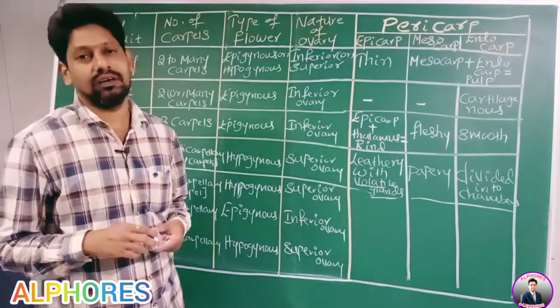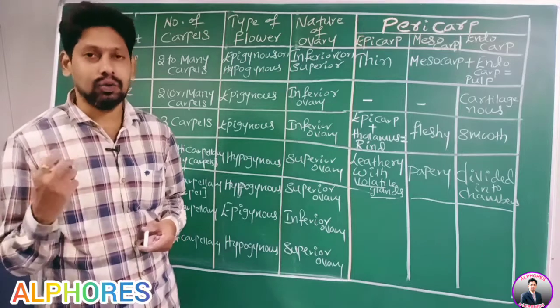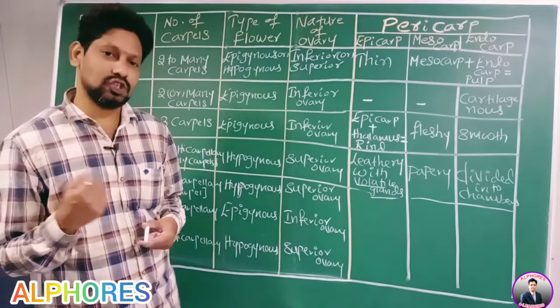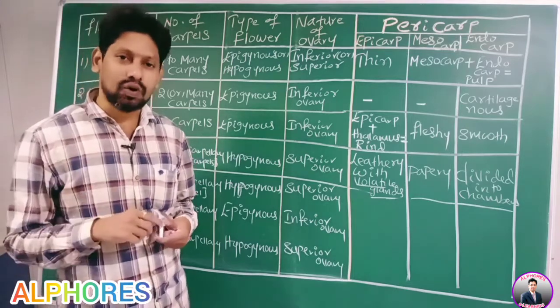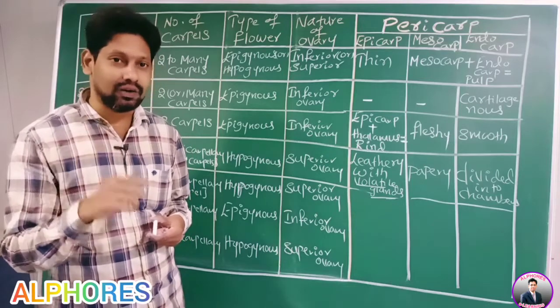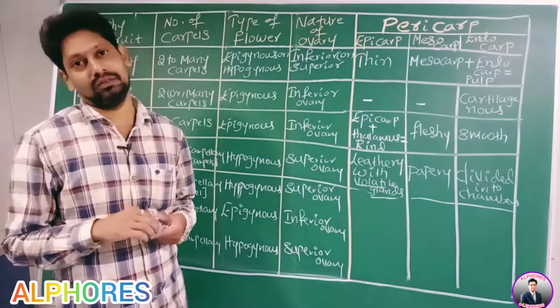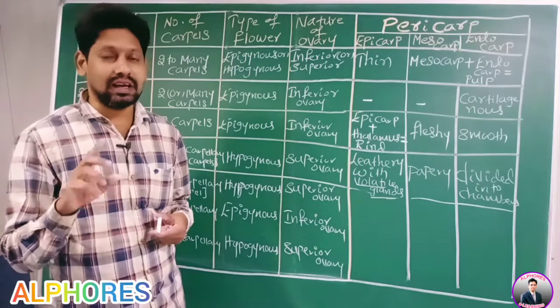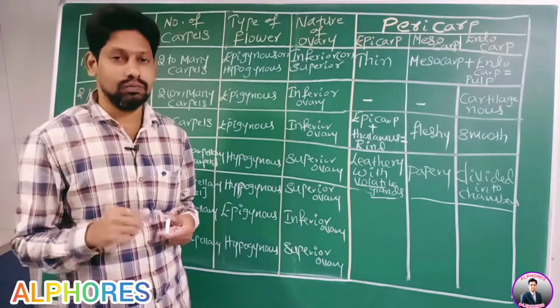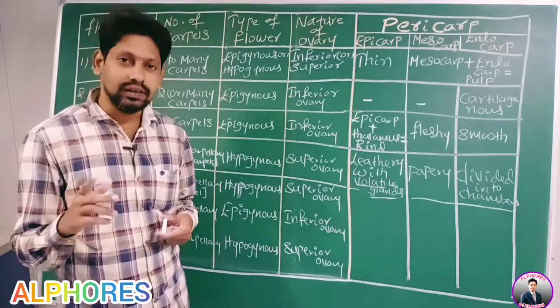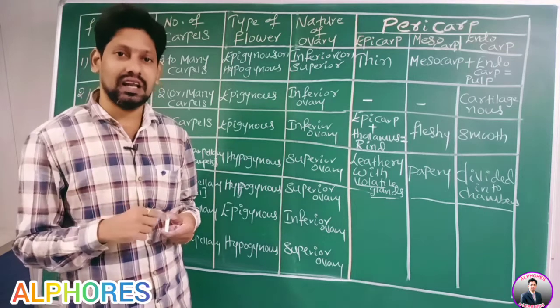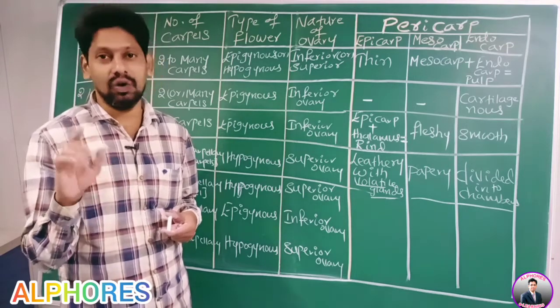Take coconut. Drupe, example, coconut. Mango also. In coconut, the outer layer is green in color. That is epicarp. In mango, the outer layer is either green or yellow. Raw mango, its outer layer is green in color. Ripened mango, the outer layer will be yellow in color.